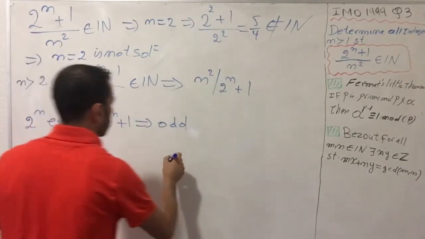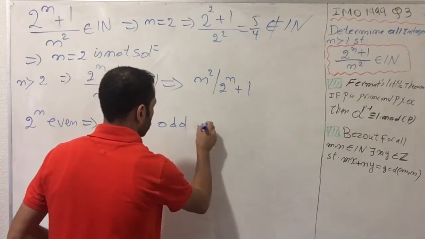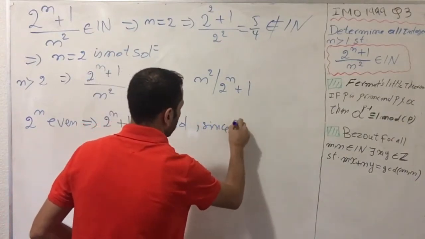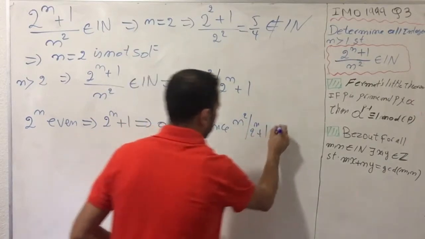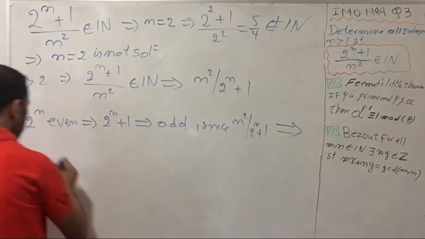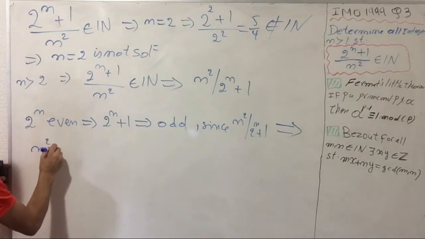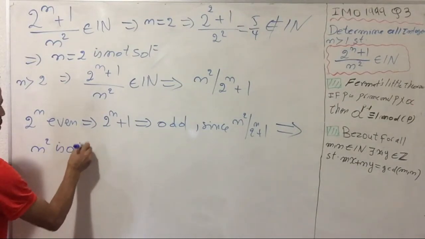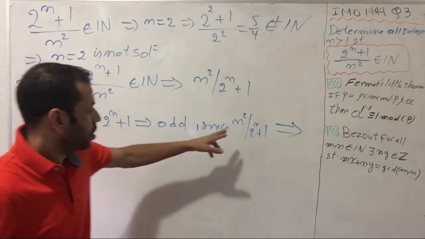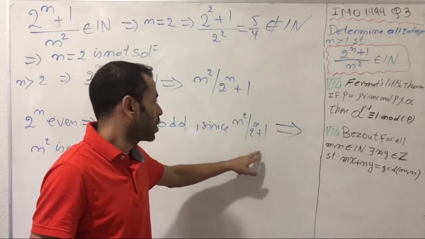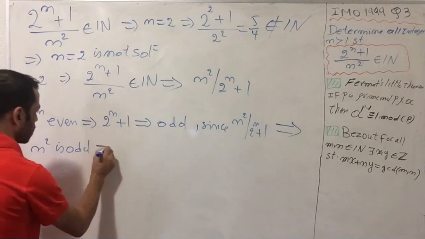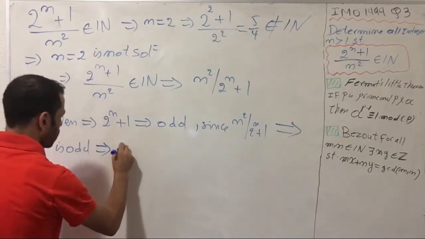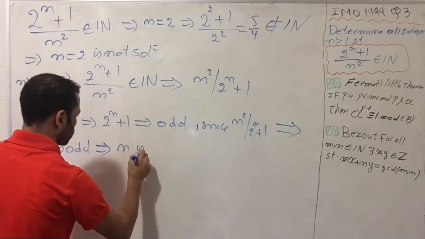Since n squared divides 2^n + 1, n squared must be an odd number as well, because an even number never divides an odd number. So n squared is odd, which implies n is an odd number as well.